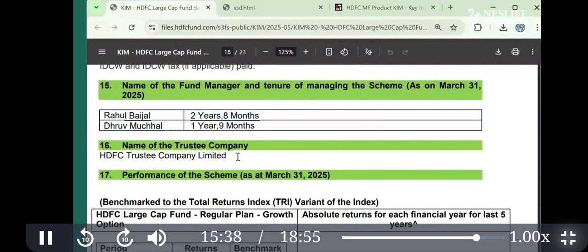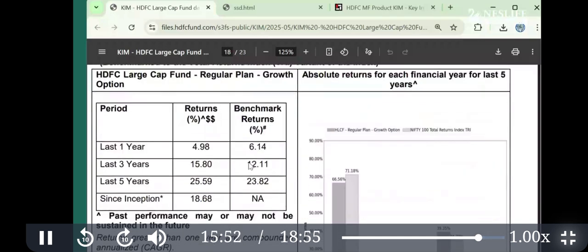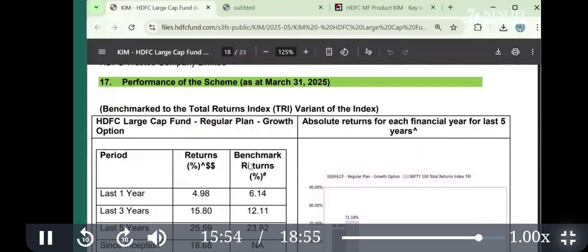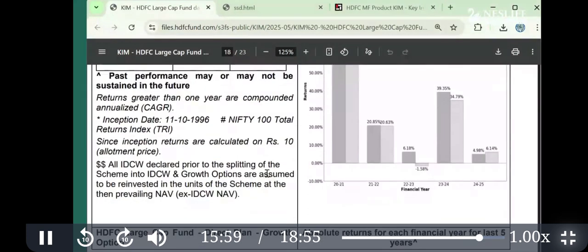The fund manager's name is as such not much relevant. People give too much importance to names, but it is not relevant. The reason is very simple: if they are very smart, it will be seen in the performance of the scheme. So degrees and names are not that relevant. What is relevant is the data. Now this is the performance of the scheme, which we'll discuss later on.